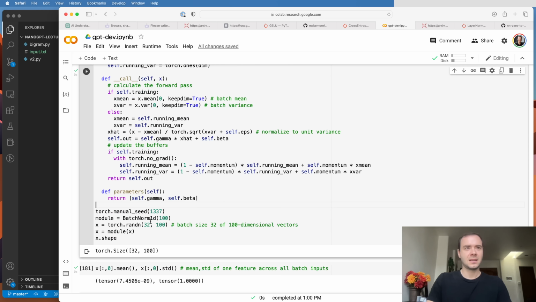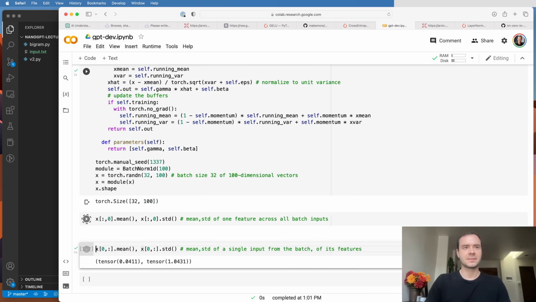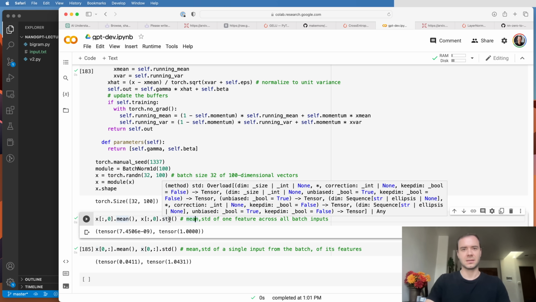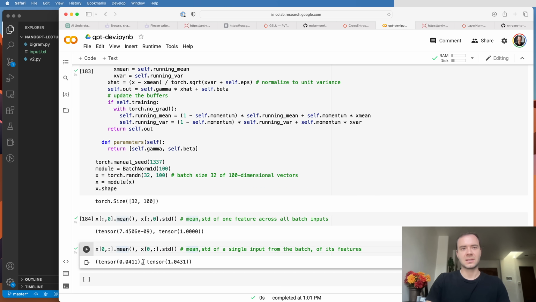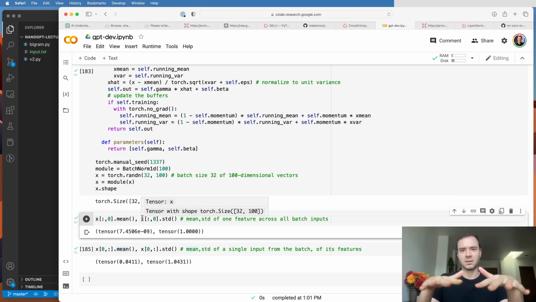And see here we can initialize, for example, this module, and we can have a batch of 32 100-dimensional vectors feeding through the batchnorm layer. So what this does is it guarantees that when we look at just the 0th column, it's a 0 mean, 1 standard deviation. So it's normalizing every single column of this input. Now the rows are not going to be normalized by default because we're just normalizing columns.